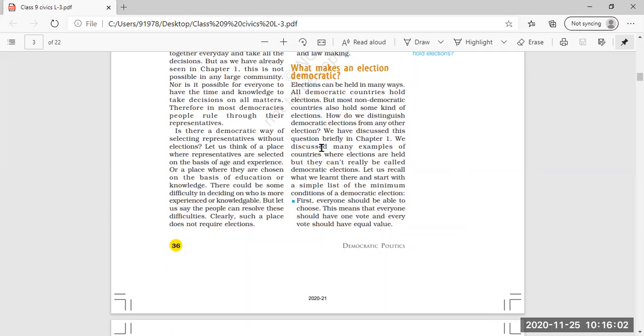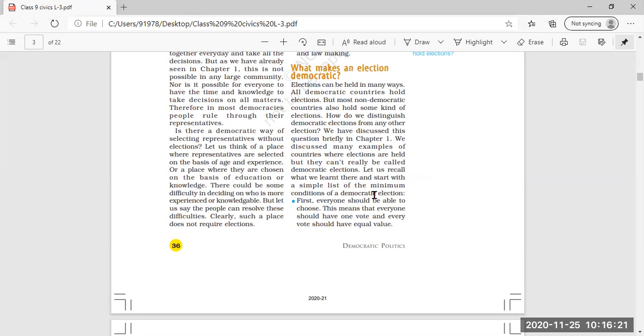How do we distinguish democratic elections from other elections? We discussed this question briefly in chapter 1, about what things should be present to make it a true democratic country.